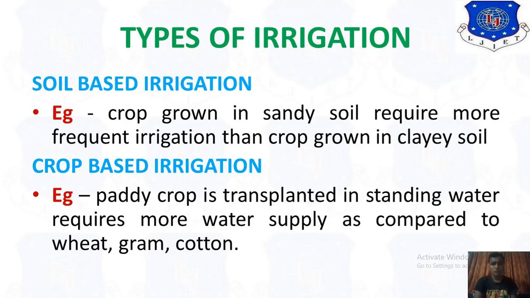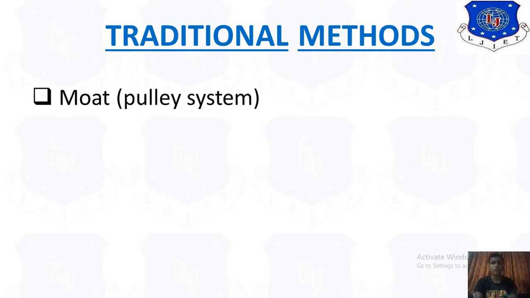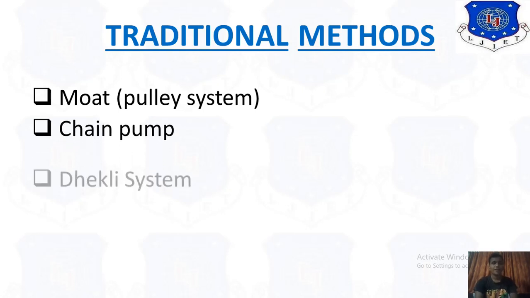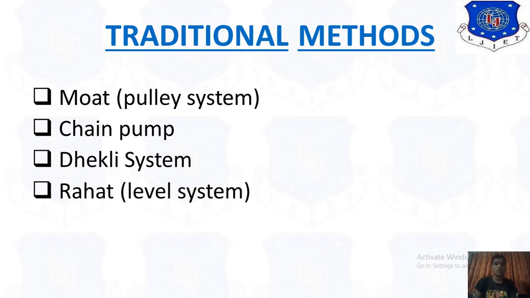Okay, now the next, there are two methods: the first is the traditional method, and the second is the modern method. In the traditional method we have to study the Mott pulley system, then the chain pump, then the Dackley system and the Rahat, that means the level system. Okay, those are the four methods that we have to study in the traditional method.